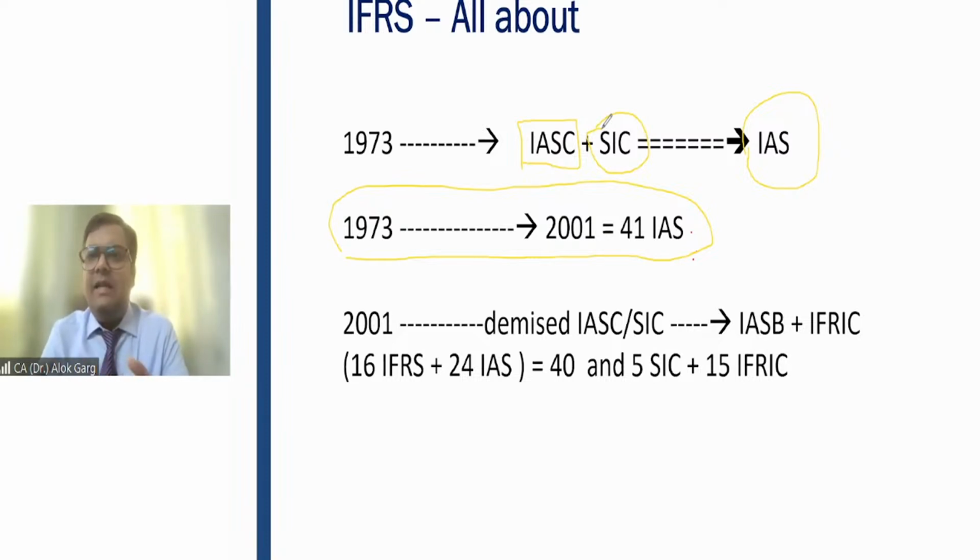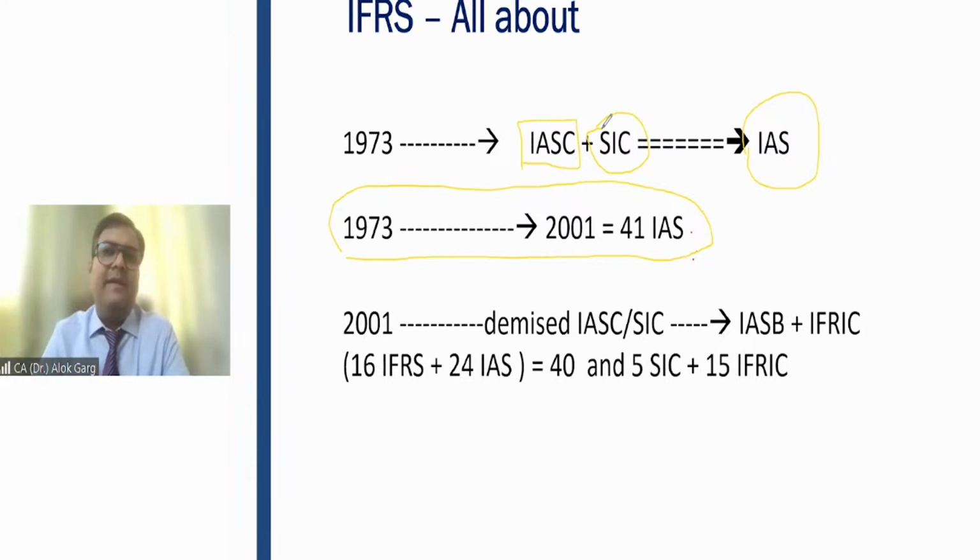Friends, I'll give you a very small example. You all know about accounting standards, right? You have read these accounting standards in your CA Intermediate as well, and you have also used them in your articleship. Friends, there is one standard, AS 16. Accounting Standard 16 talks about borrowing cost. In borrowing cost, there is a concept of qualifying asset, right?